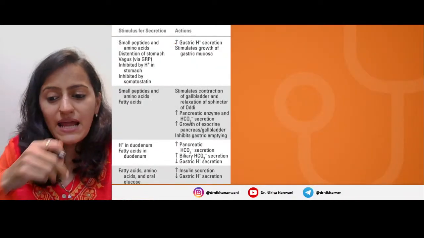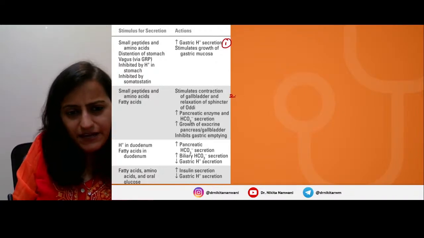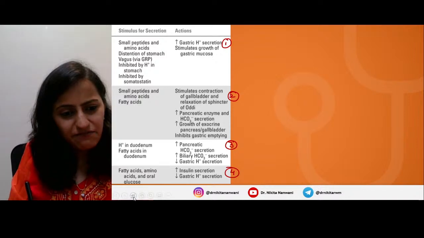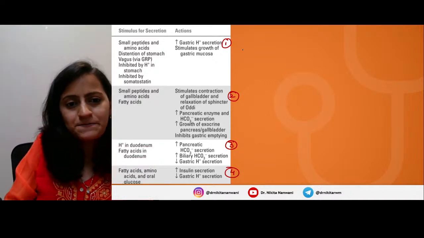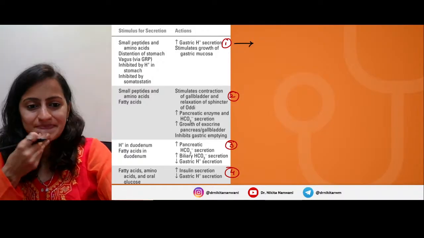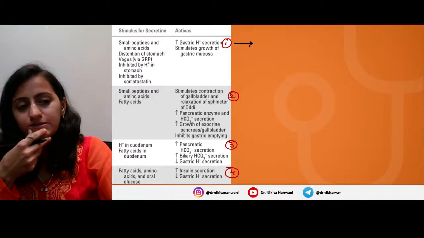So next one, now you have this table, right? You have the first one, then the second, the third and the fourth. Identify each of these hormones. What do you think is the first one? What do you think is the first hormone here?